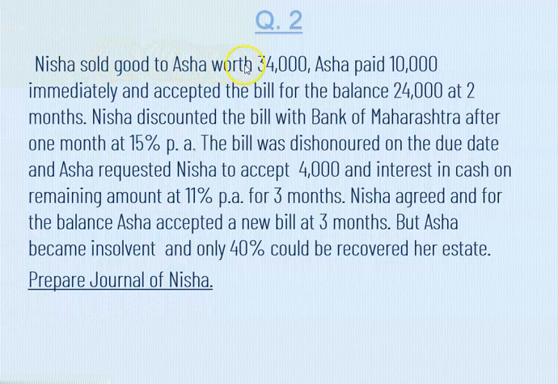Nisha sold goods to Asha 34,000 rupees. Therefore, Nisha is a drawee and Asha is a drawer. Right? Therefore, the first entry is here goods sold. The next here, Asha paid 10,000 rupees immediately. Now we are going to pass the entry of a part payment of the transaction, that is 10,000 rupees, and then accepted the bill for the balance 24,000. It means the bill is drawn for 24,000 rupees.